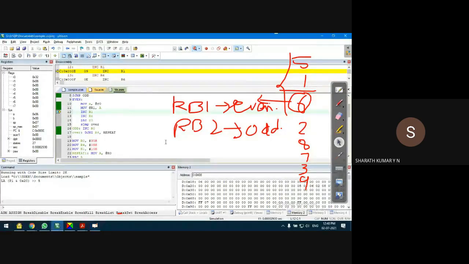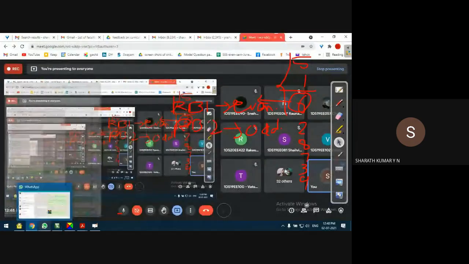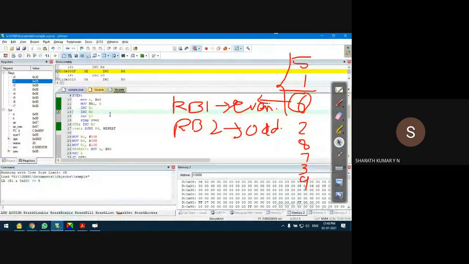Okay, so now I think one number is already stored. One even number is stored in register bank 1. Let me continue, F11 on my keyboard.